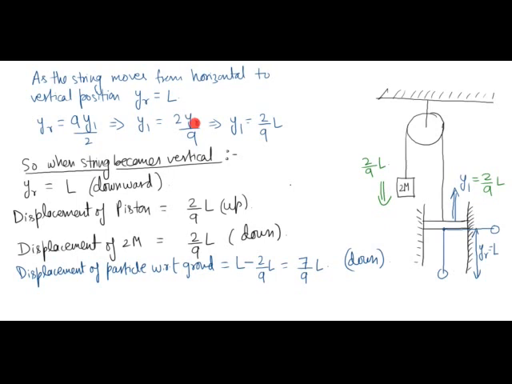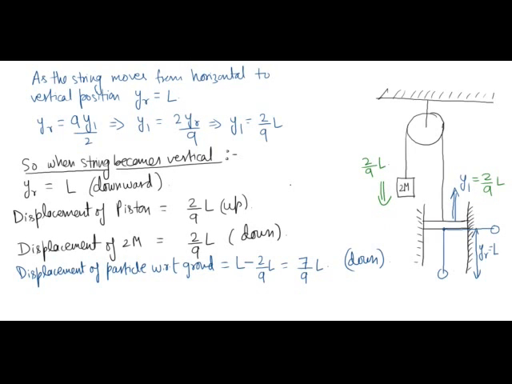So yr in this particular case is equal to L. So y1 will be equal to 2 by 9 into L. When the string becomes vertical, yr, the relative displacement of the particle in vertical direction, will be equal to L in downward direction.